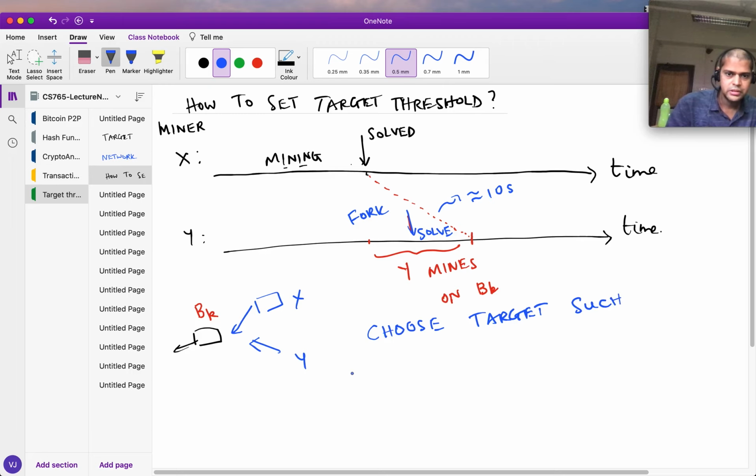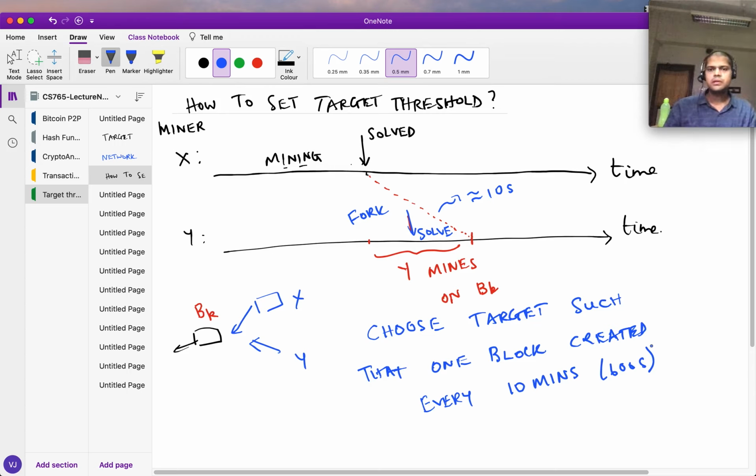So choose the target such that one block is created every 10 minutes. So that's 600 seconds.